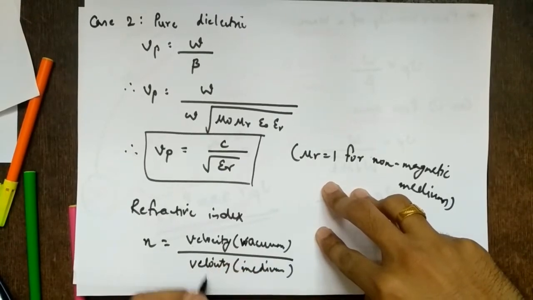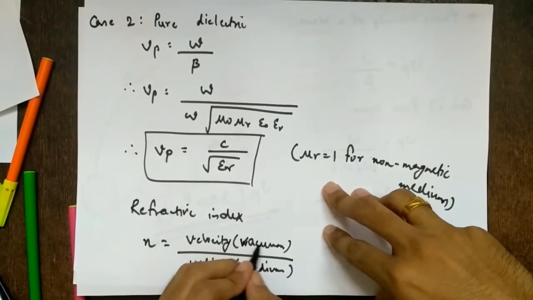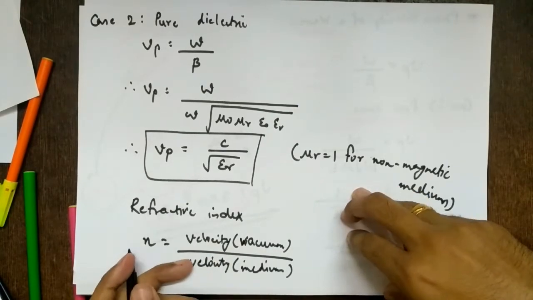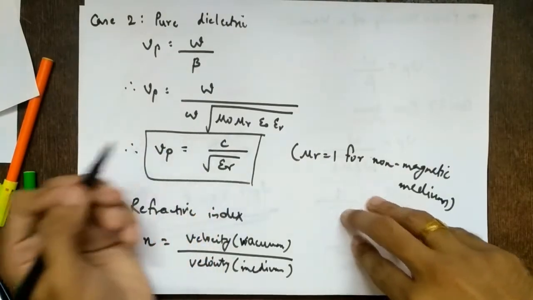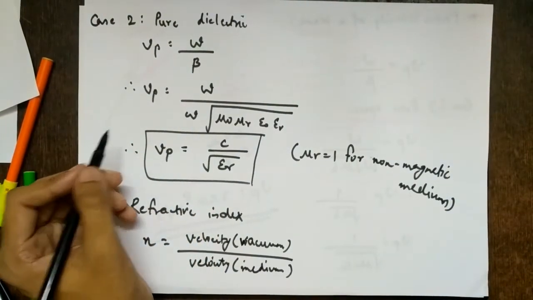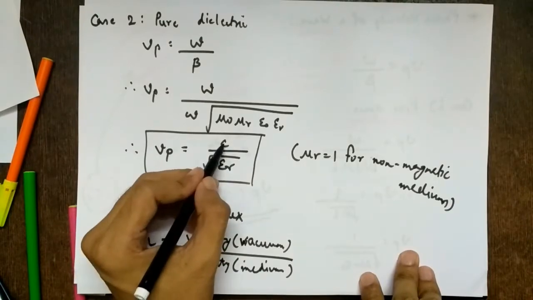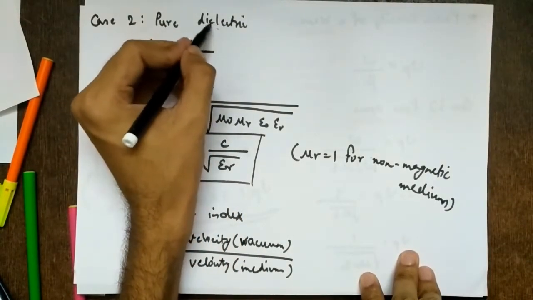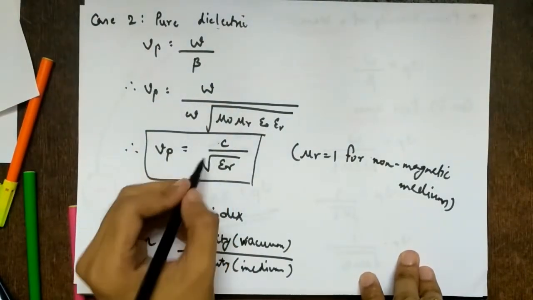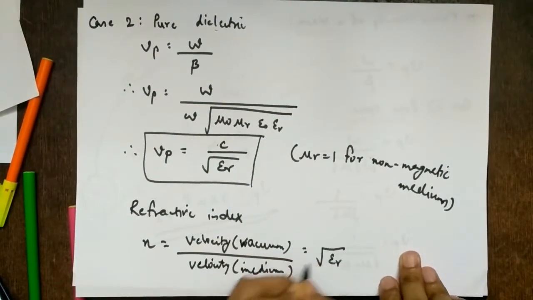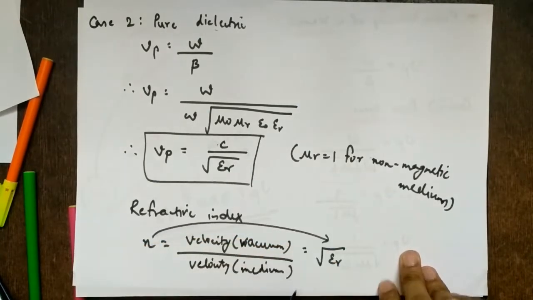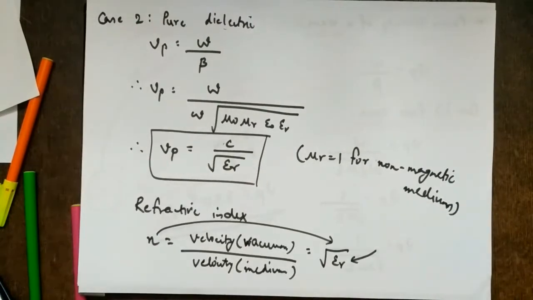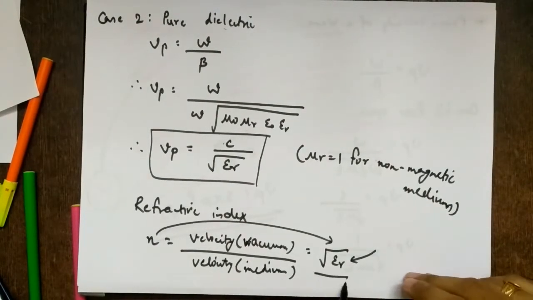C is the velocity in vacuum. So if I take Vp here as the velocity in the dielectric, which is a medium, then C upon Vp is root epsilon r, as we have proved. Refractive index is nothing but the square root of the dielectric constant. Permittivity is also called the dielectric constant.